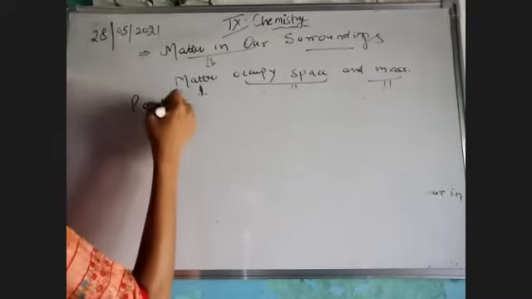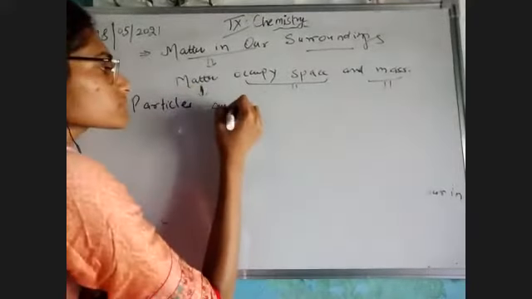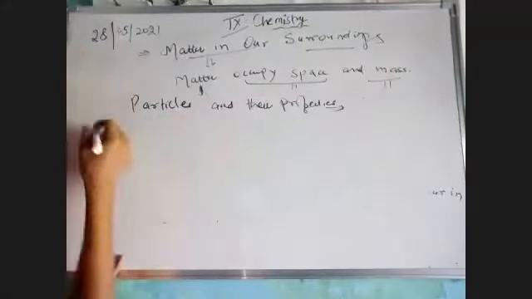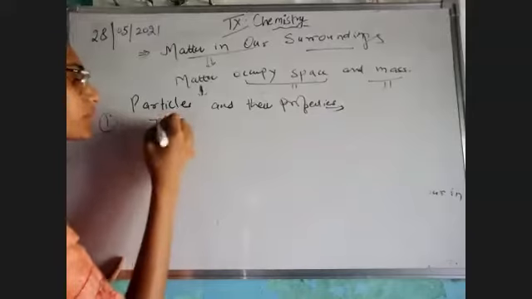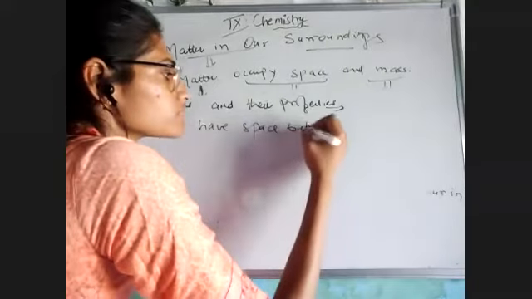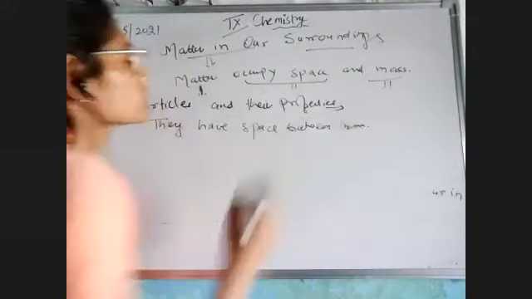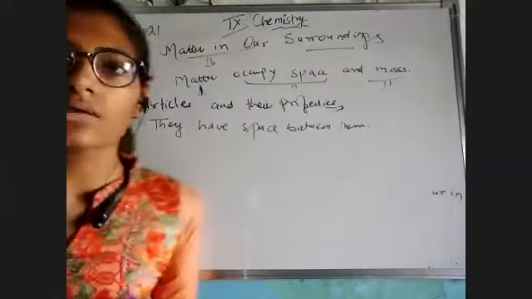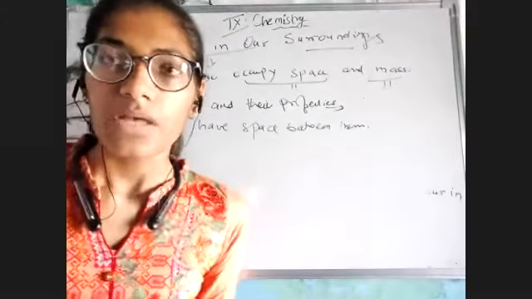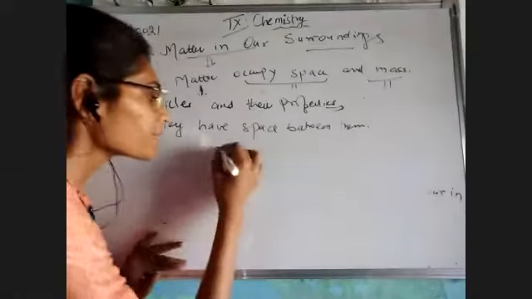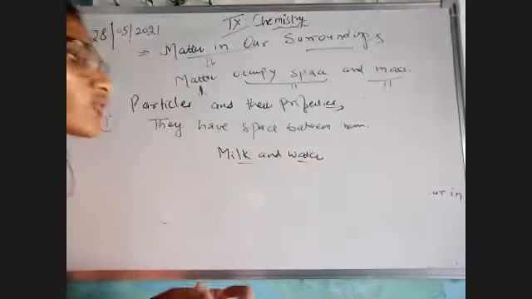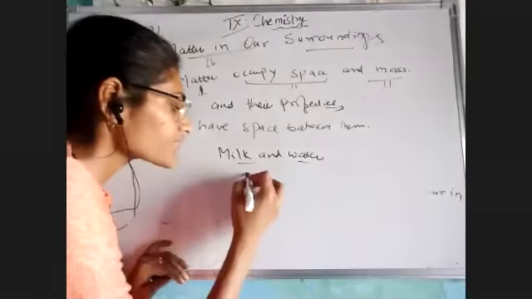Particles and their properties. The very first property of a particle is that they have space between them. For example, बच्चे, I'm making a tea or coffee, और मैंने अभी example दिया था आपको that I have dissolved potassium permanganate into water. What's happening whenever making tea or coffee? My milk and water, they are getting dissolved into each other. They are just going into the space of each other.